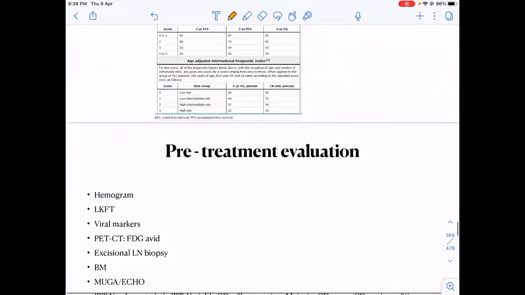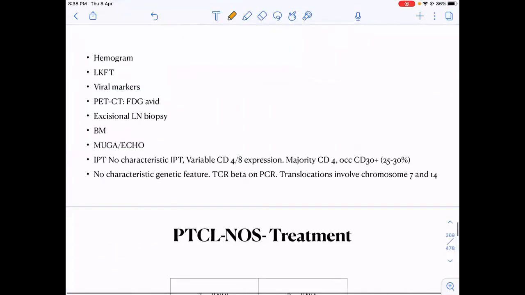Pre-treatment evaluation is same as all the lymphomas. I won't repeat it again. You have to get a CBC, LFT, KFT, viral markers, PET-CT. You have to look at the FDG sites. PET-CT will help in the Lugano staging, whether it is stage 1, 2, 3, or 4. Then what is a confirmatory test? If it is a lymph node involvement, the confirmatory test is excisional lymph node biopsy. Remember, FNAC is never a confirmatory test for lymphomas.